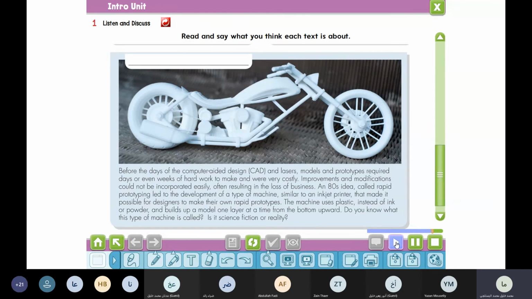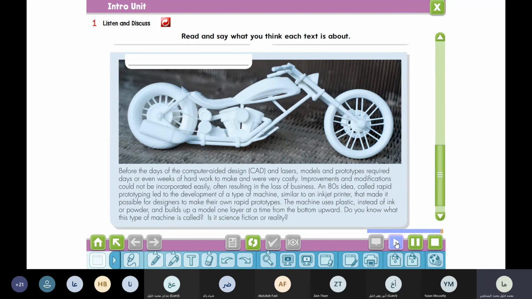An 80s idea called rapid prototyping led to the development of a type of machine, similar to an inkjet printer, that made it possible for designers to make their own rapid prototypes. The machine uses plastic instead of ink or powder and builds up a model one layer at a time from the bottom upward. Do you know what this type of machine is called?